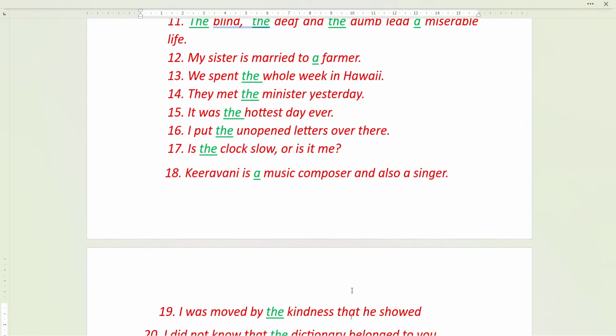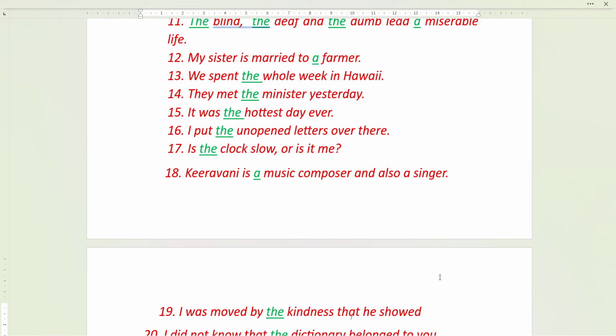A minister means it is a strange one, but minister generally is very much familiar, and he is one person who is responsible. So they met the minister yesterday. It was the hottest day. The hottest because hottest is superlative degree. You always use the before superlative degree.